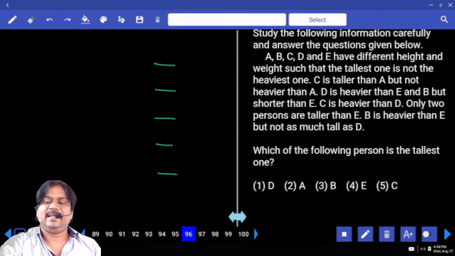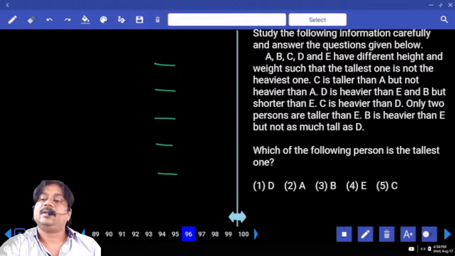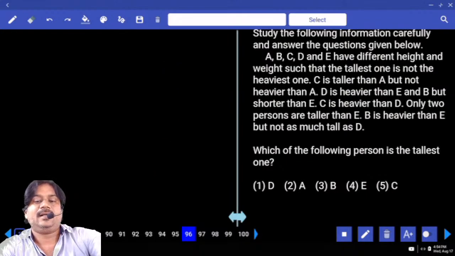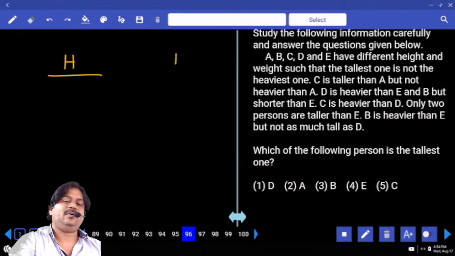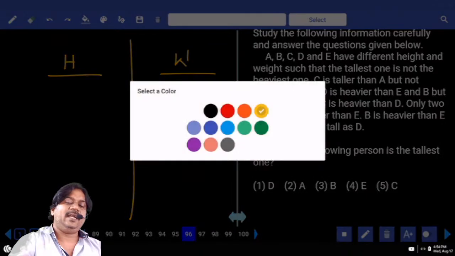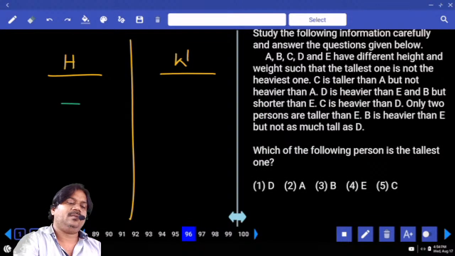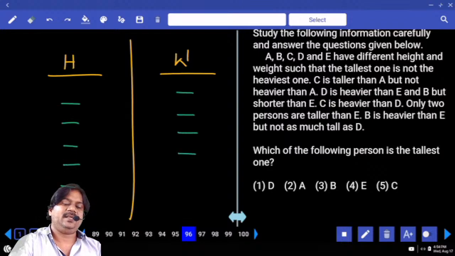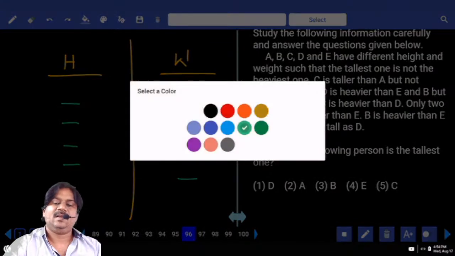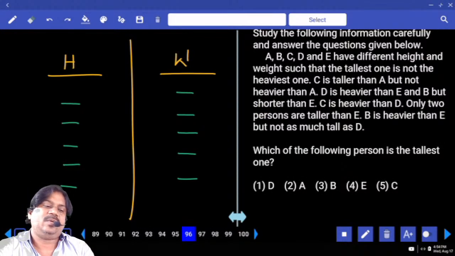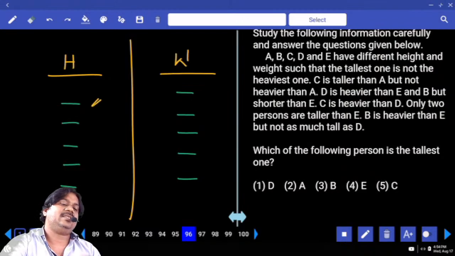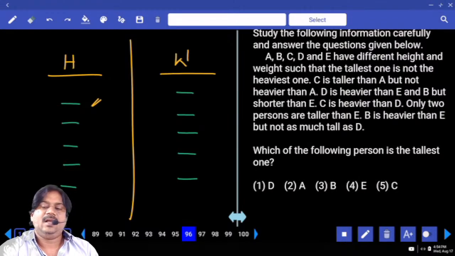C is taller than A, but sorry, we have two comparisons. One is about height, another is about weight. So as per height, we have 5 people A, B, C, D, E, and for weight also we have 5 people A, B, C, D, E. And we have the information that the tallest one is not the heaviest one. The one who is the tallest is not the heaviest one, right?